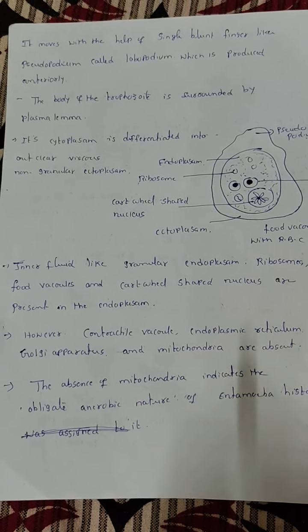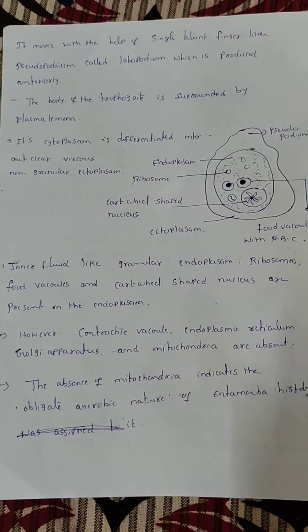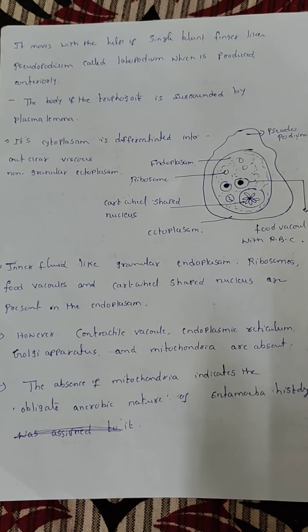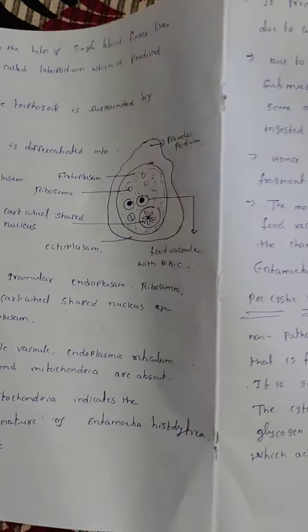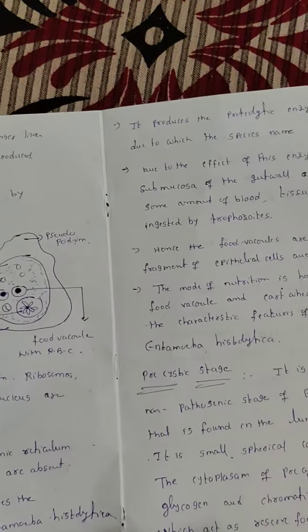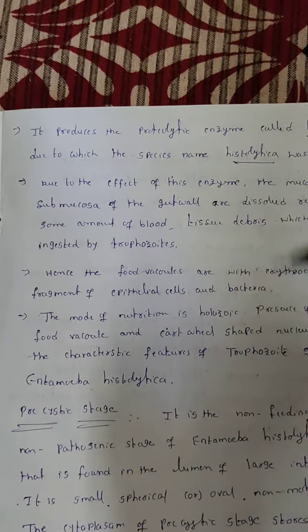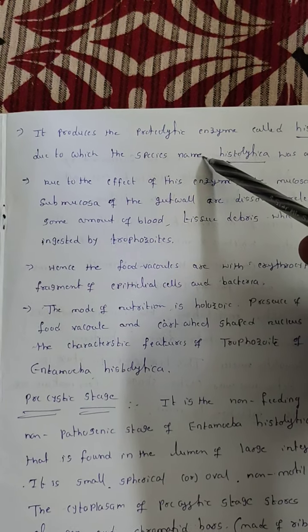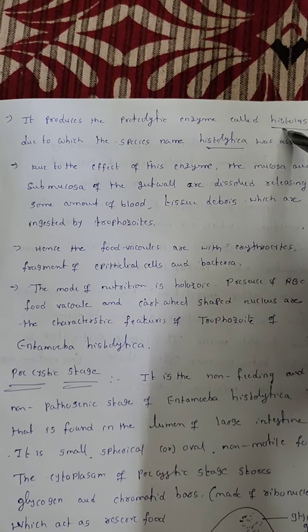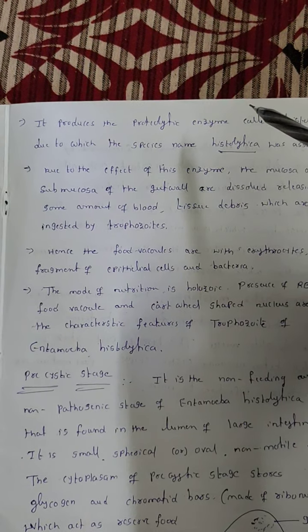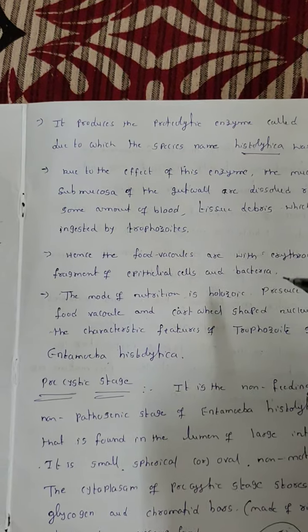I already said, even with very little oxygen the organism will survive due to the absence of the mitochondria. And then Entamoeba histolytica can produce a proteolytic enzyme called histolysin. By the presence of the histolysin enzyme, it is called Entamoeba histolytica.